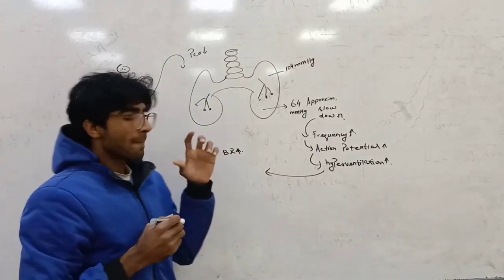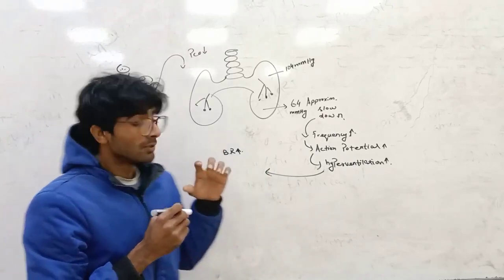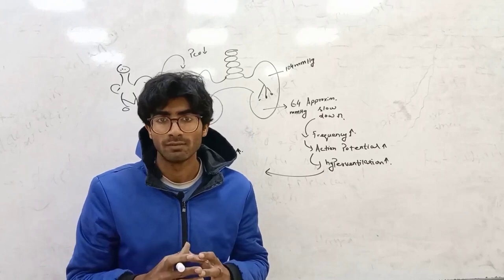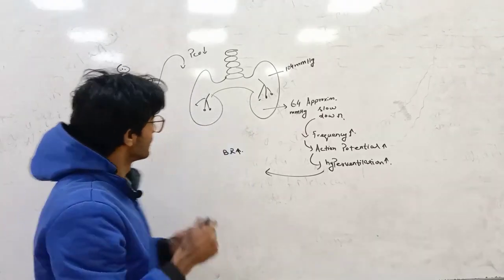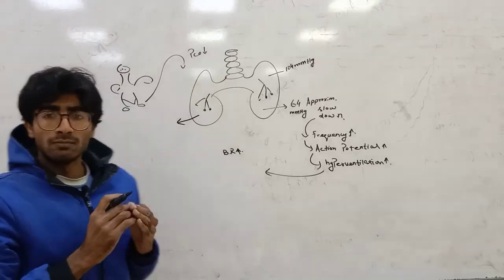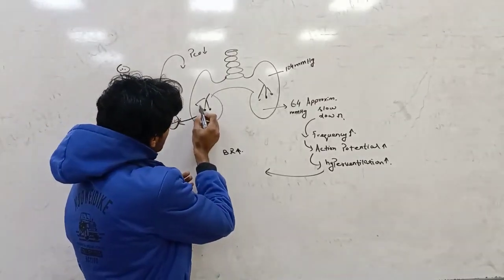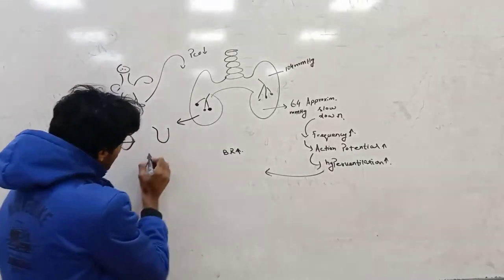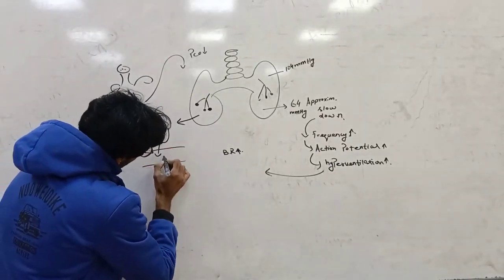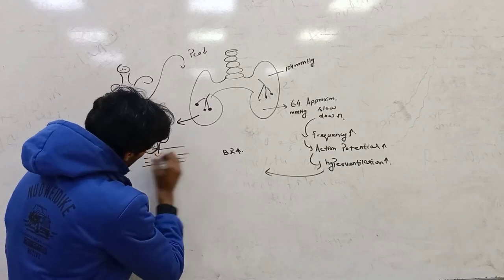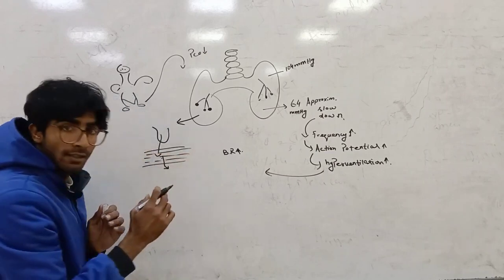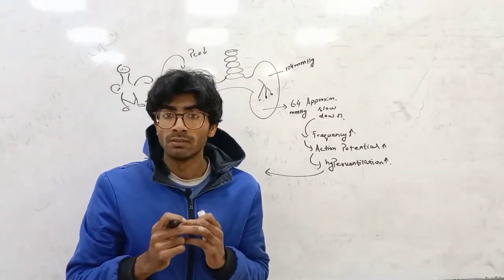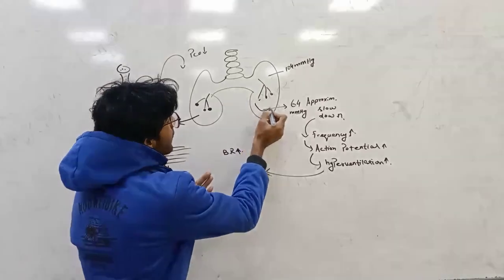Now, remember, when there is a low level of partial pressure in the lungs, it is extremely dangerous because it can affect the alveoli. Look, when the oxygen comes, it affects the alveoli.